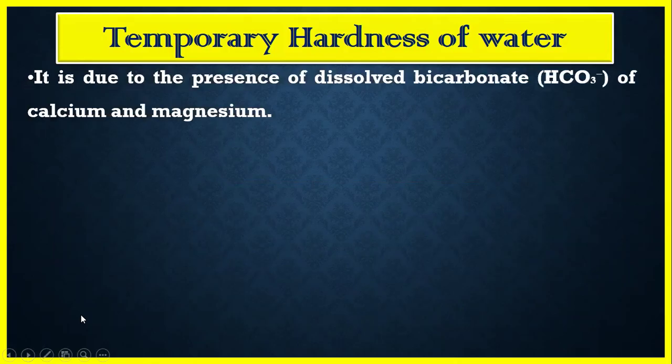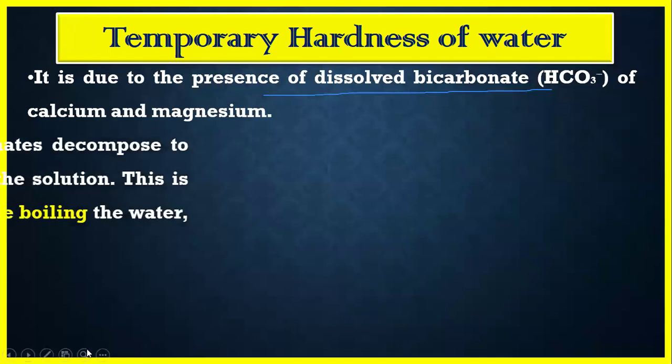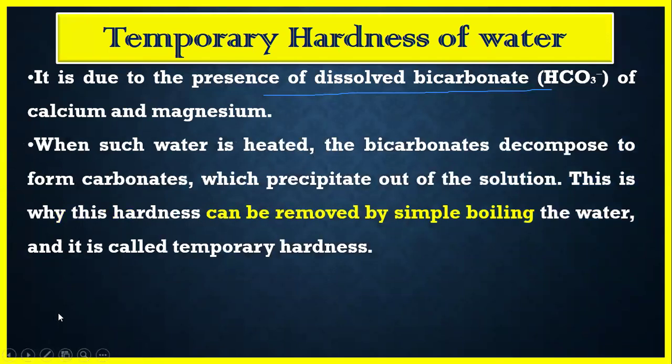The temporary hardness is due to the dissolved bicarbonates of calcium and magnesium in the water. So basically, the hardness causing salts for temporary hardness are calcium bicarbonate and magnesium bicarbonate. When such water is heated, these bicarbonates decompose into carbonates, and these carbonates are insoluble in the water, hence precipitate